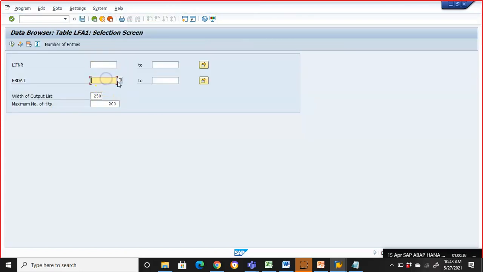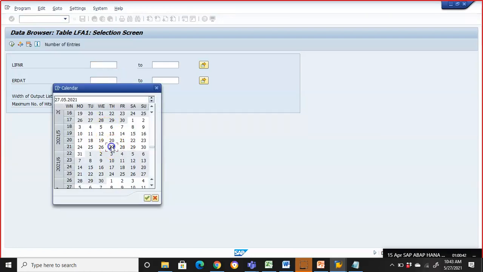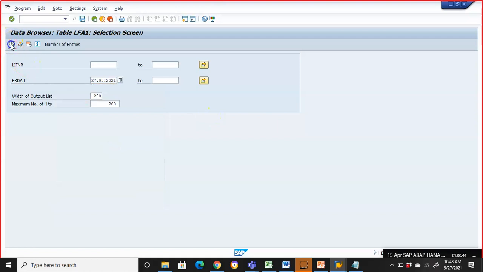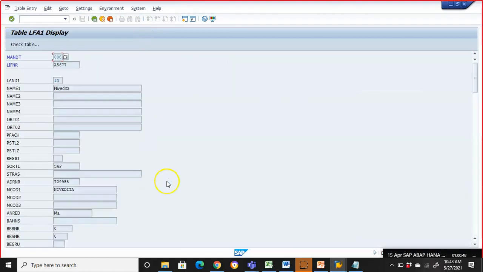I'll go for today's date, guys. Today, whatever records have been updated today, I just want to see that. ERDOT, execute. Now this is the record that we have, Nivedita's record. So you can see that we have updated LFNR. Country is land 1 and name, and then we have SAP, and then we have address number, which is automatically generated, guys.